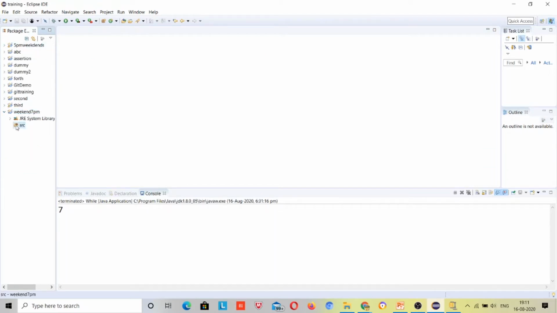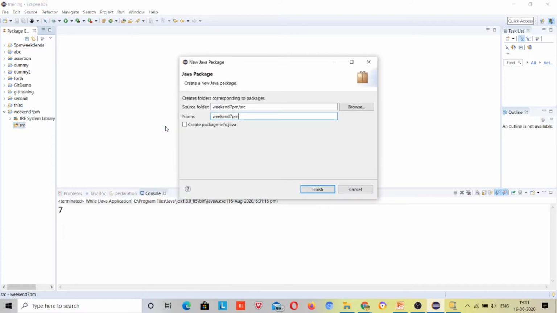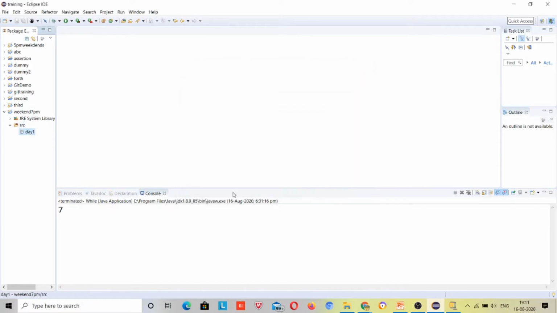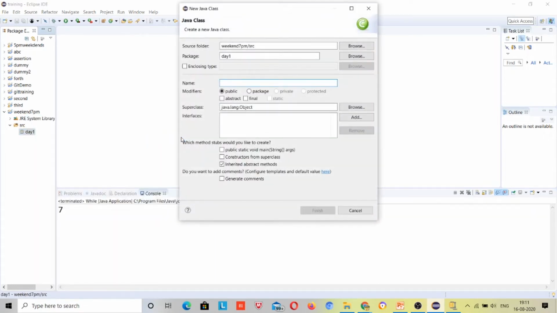Inside a project I'll make a package. Inside a package I'll make a class.